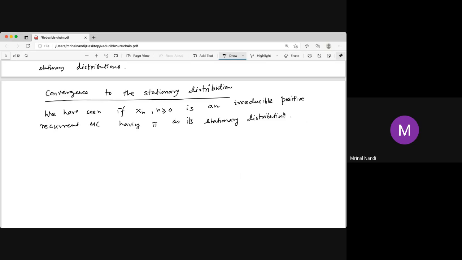Then for any x, y in the state space, the limit as n tends to infinity of 1 by n times the sum over m equal to 1 to n of P^m(x,y) is equal to the limit as n tends to infinity of G_n(x,y), which is equal to pi y.